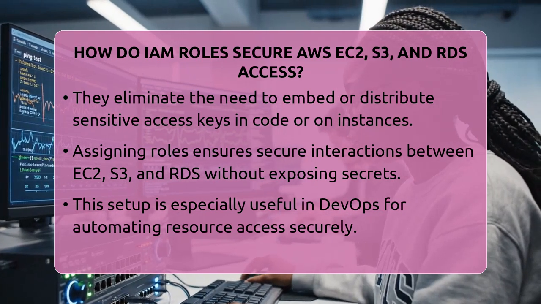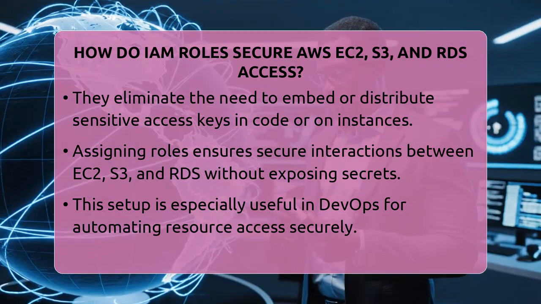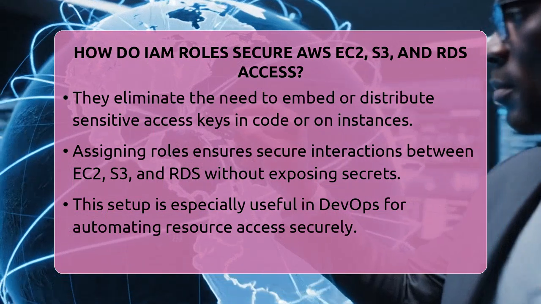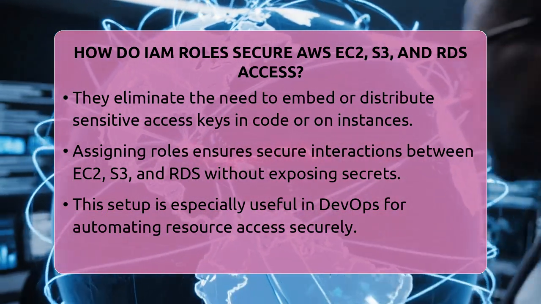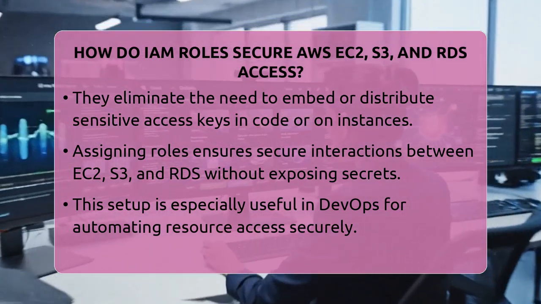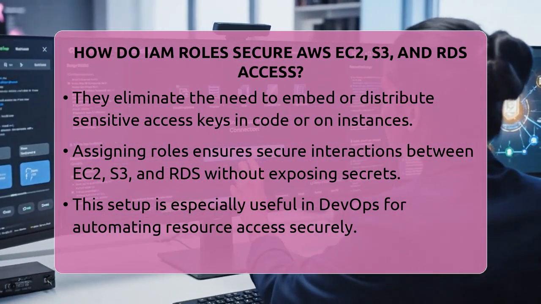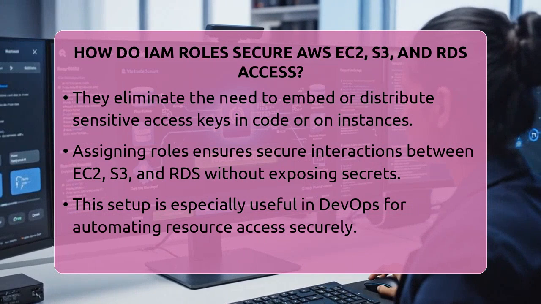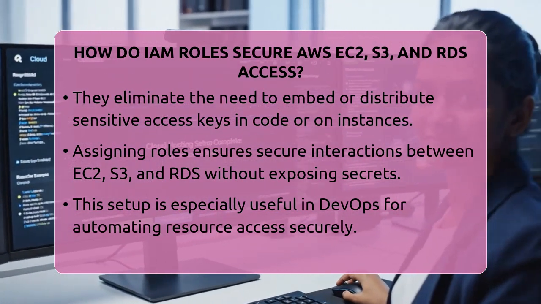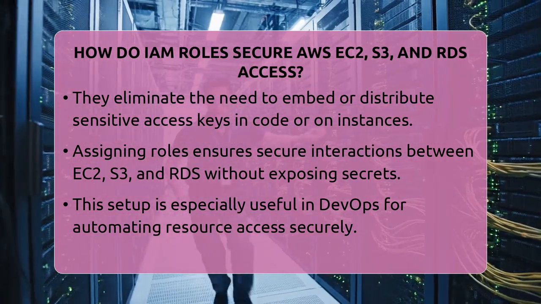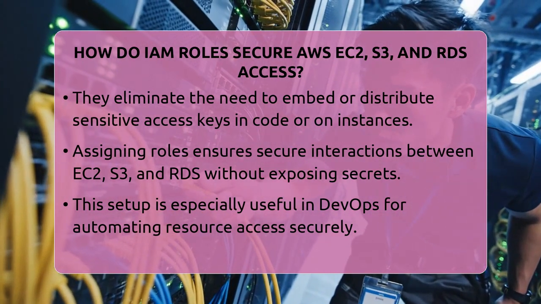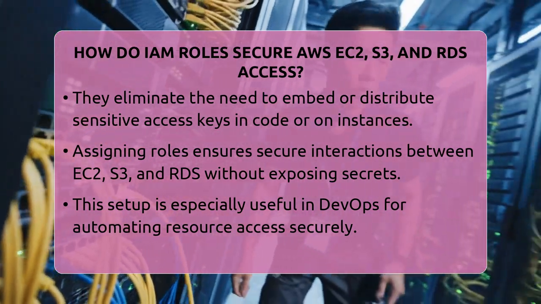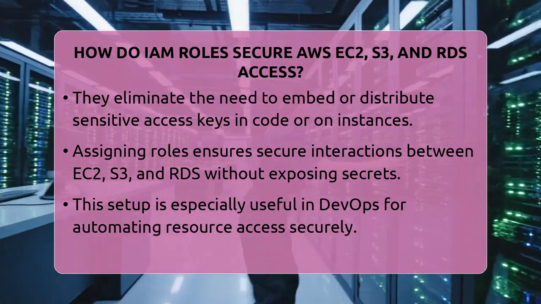IAM roles follow the principle of least privilege, meaning you only give the permissions needed for the task. For example, a web server running on an EC2 instance might only need to read files from a specific S3 bucket. It doesn't need full access to all resources, so you create a role with just those permissions. This way, even if the instance is compromised, the attacker's access is limited.